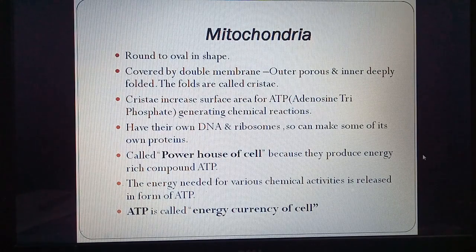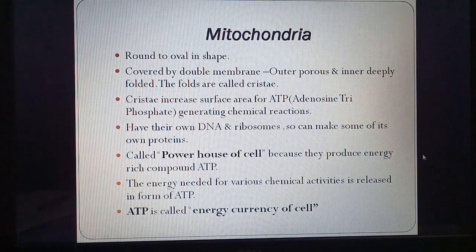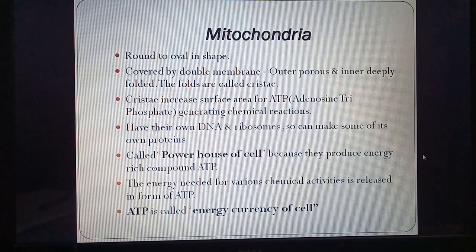The cristae increase the surface area because it contains many enzymes and chemicals, and here only the reactions take place so that ATP is produced. ATP is an energy storing compound. The full form is adenosine triphosphate.